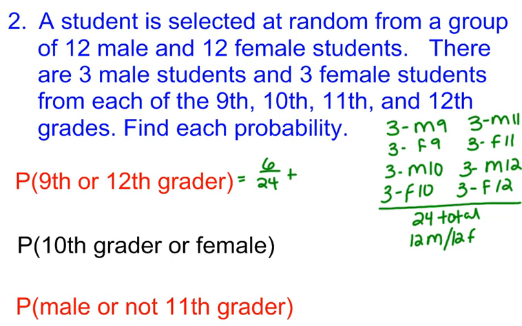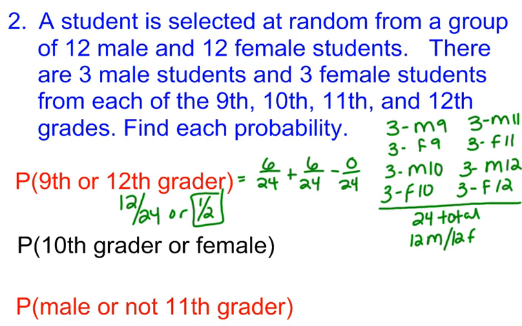And then seniors, I'd also have 6 seniors, right? Are there any people that are seniors and 9th graders? No. There's no one that could be a senior and a 9th grader. So my overlap is 0. Or you could choose not to write it, that would be okay. So my probability of choosing a 12th grader or a 9th grader is 12 out of 24, or 1/2, which makes sense if you think about how they were divided equally.